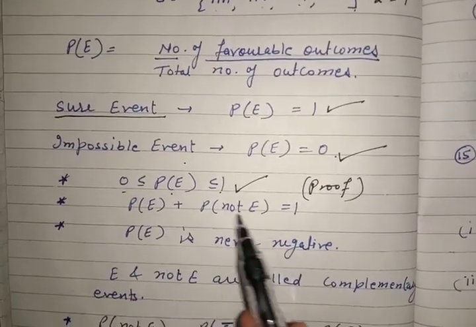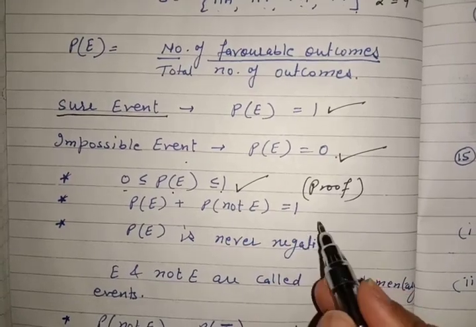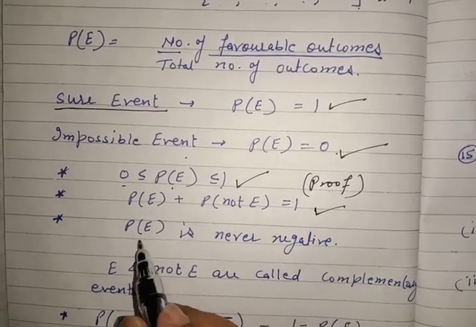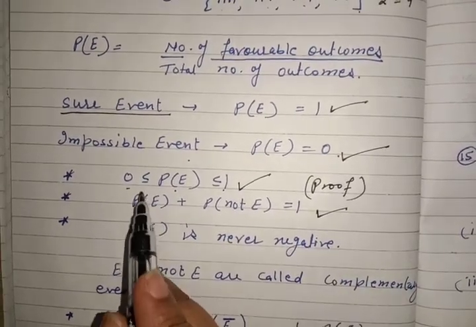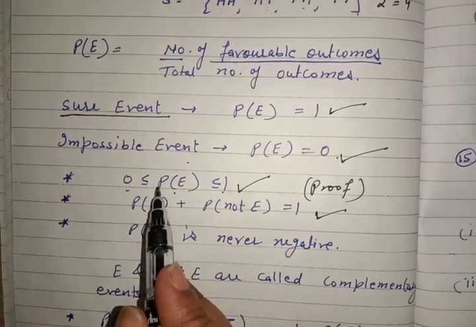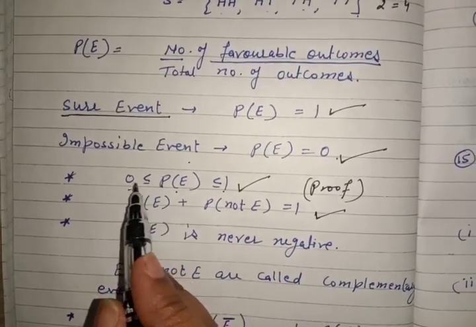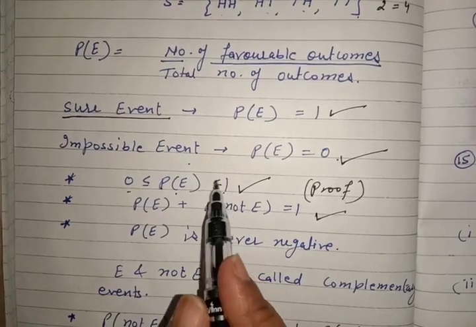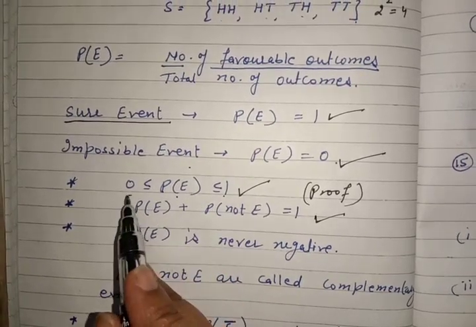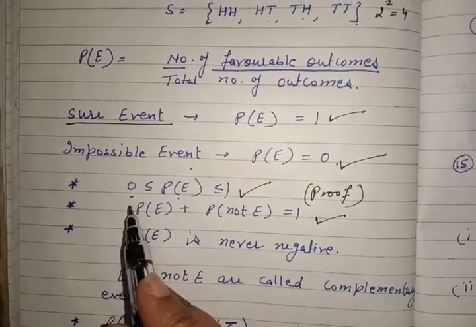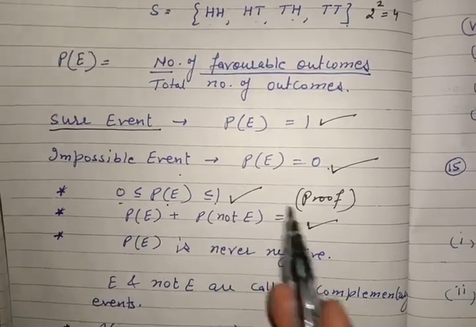Probability of E plus probability of not E is equal to 1. This also was explained over there. Probability is never negative because it lies between 0 and 1. The meaning is probability is always greater than or equal to 0 and less than or equal to 1. It can never be negative and can never be greater than 1.